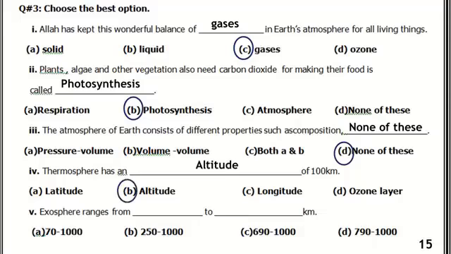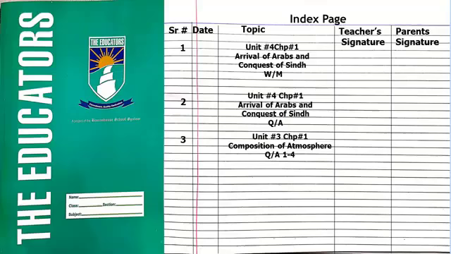Number 5, exosphere ranges from dash to dash kilometers. They have given you options 70 till 1000, 250 to 1000, 690 till 1000 or 790 till 1000. So the answer is 690 till 1000. C option is correct. So all of you complete your page number 15 of your winter pack.